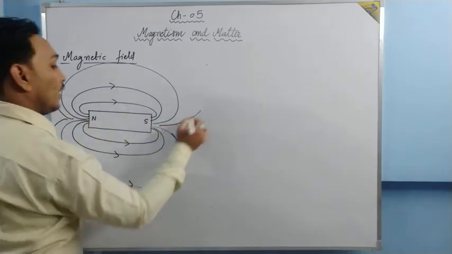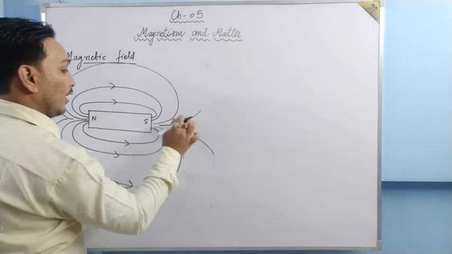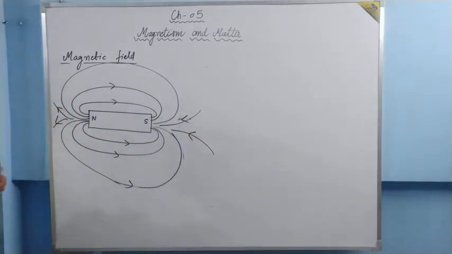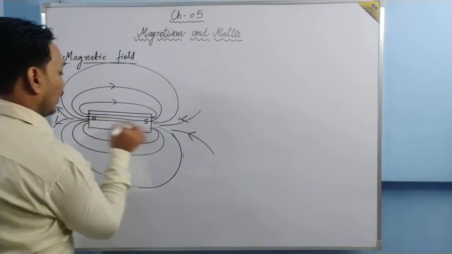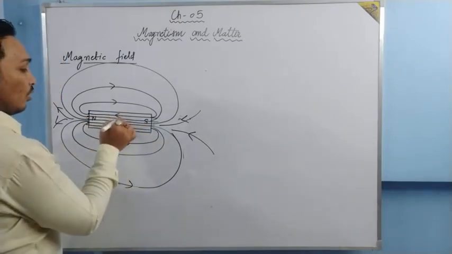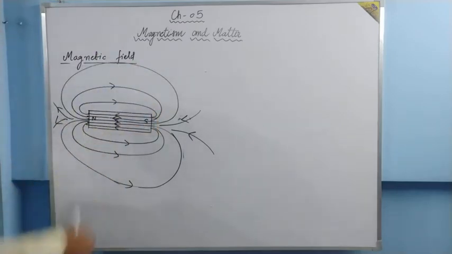Some more magnetic field lines terminate over here at the south and emerge from the north. Outside the magnet, field lines go north to south, but inside the magnet, they go from south to north.